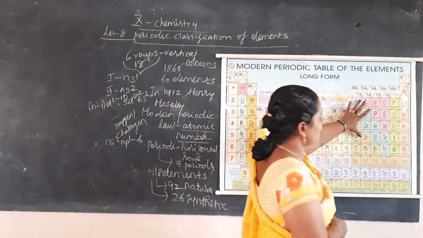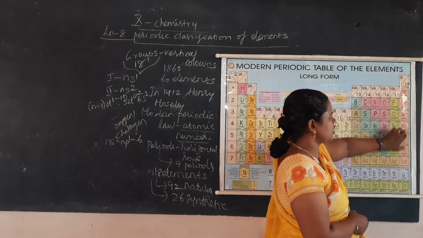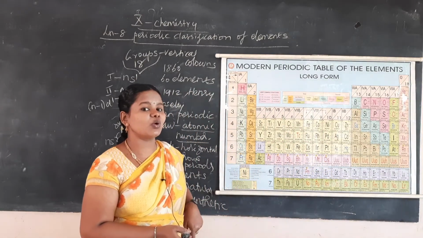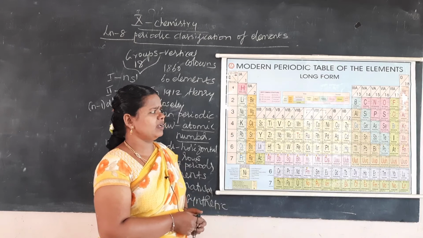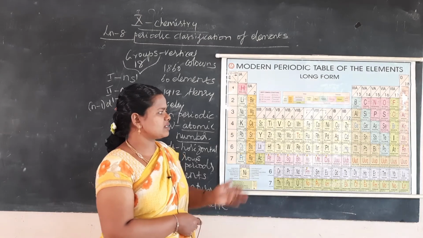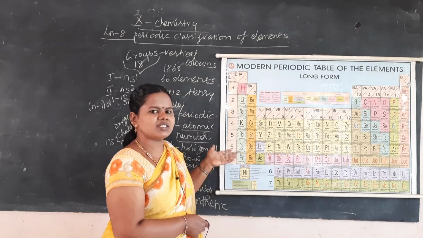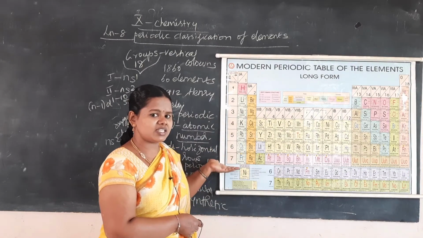Now another important group is the 18th group. This is known as noble gases or rare gases or zero group. Why is it called zero group? Because in all other elements the number of valence electrons, or the valency, will be the same within a group.